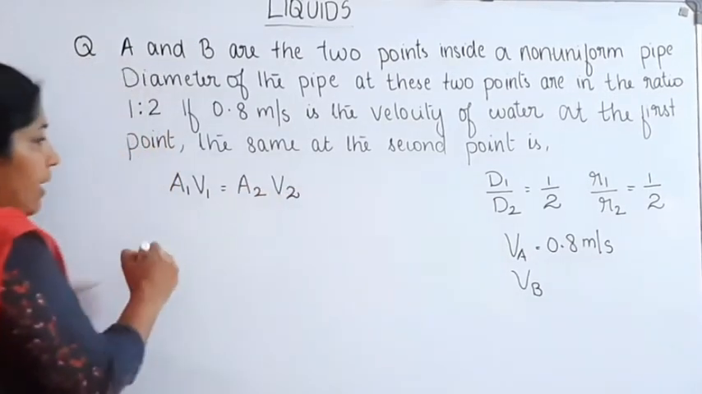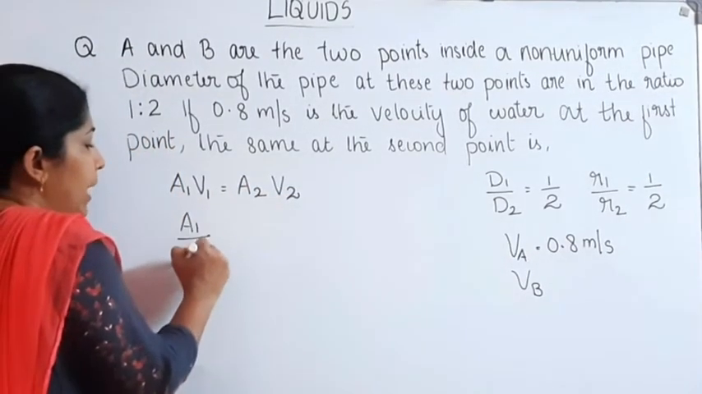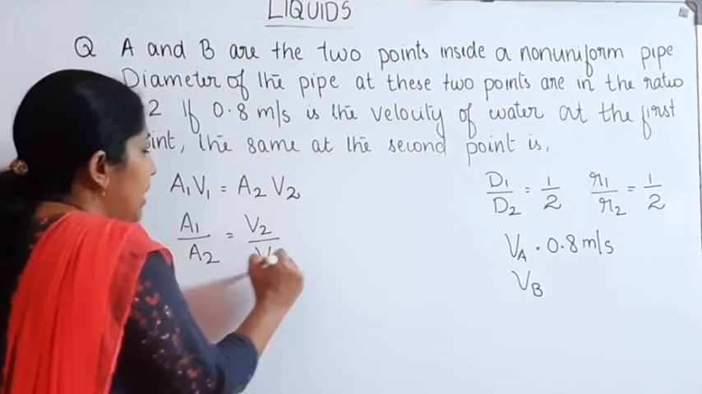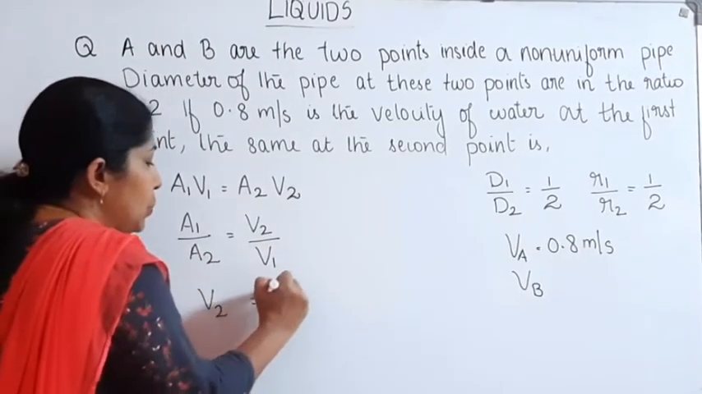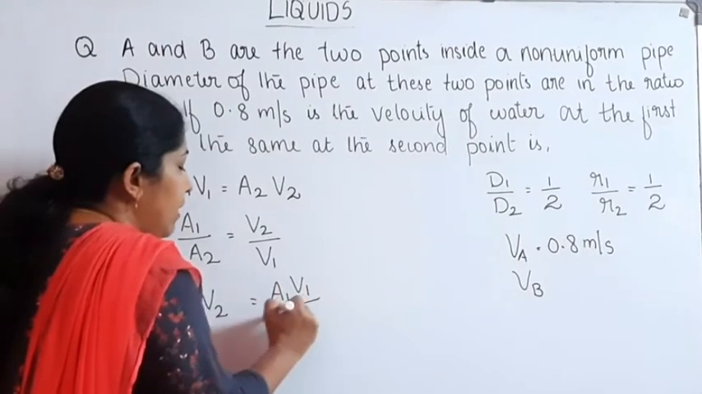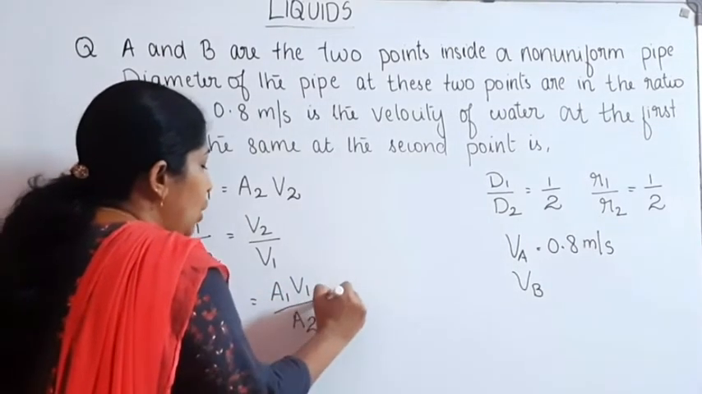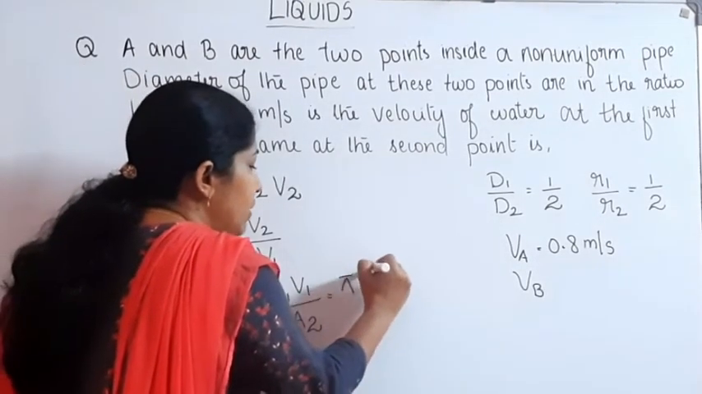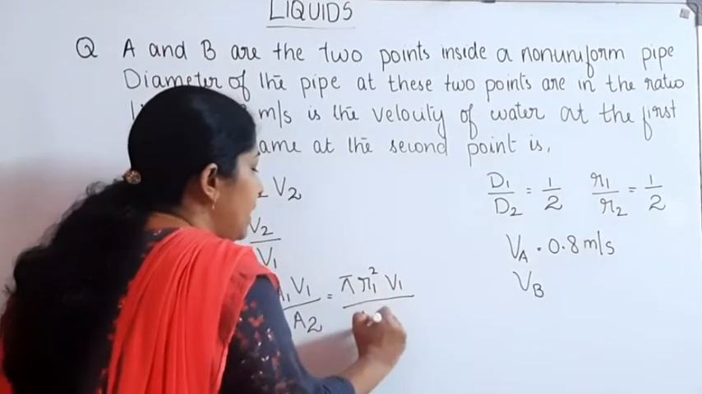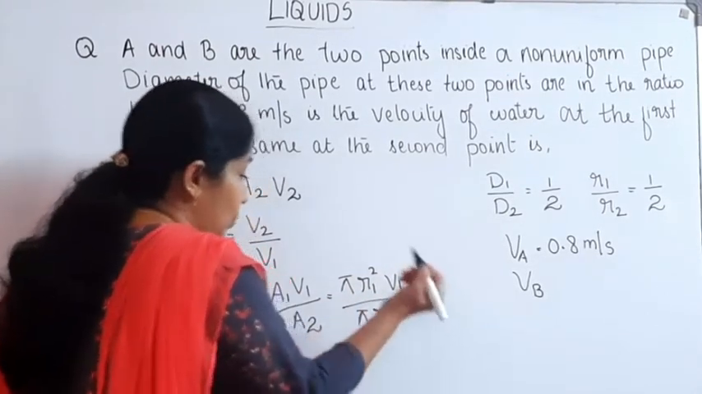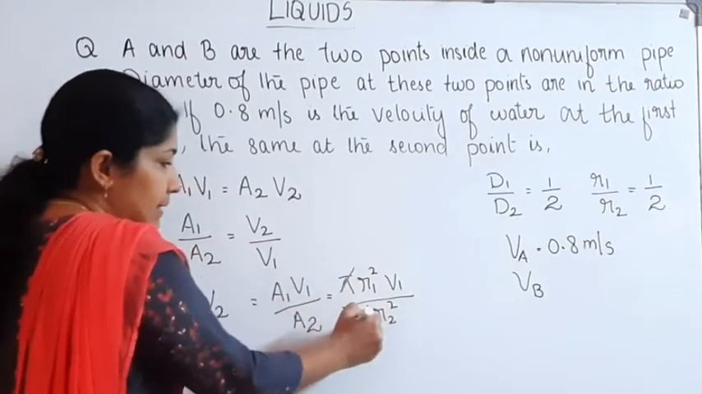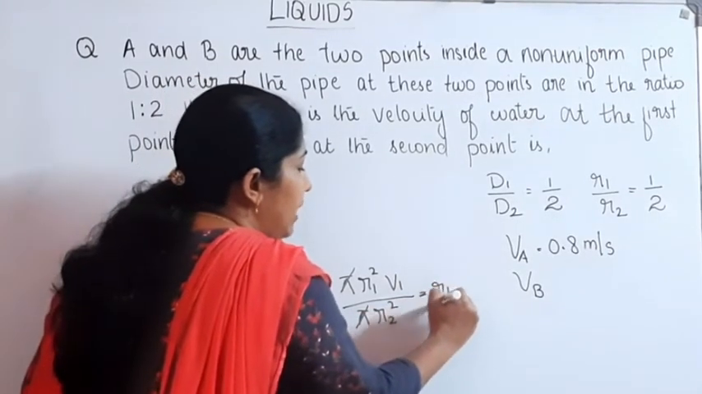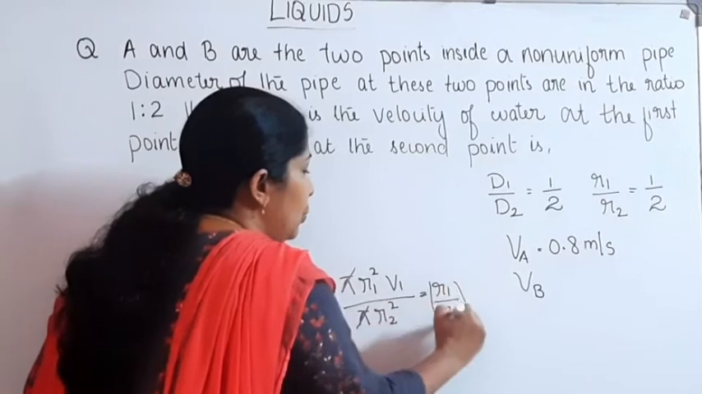Then what about A1 divided by A2? A1 by A2 is equal to V2 divided by V1. From here, we can write V2 is equal to A1 V1 divided by A2. We know that the area of cross section of the pipe is equal to pi r square. Then pi r1 square V1 divided by pi r2 square. Then pi gets cancelled. Then this is equal to (R1 divided by R2) the whole square into V1.